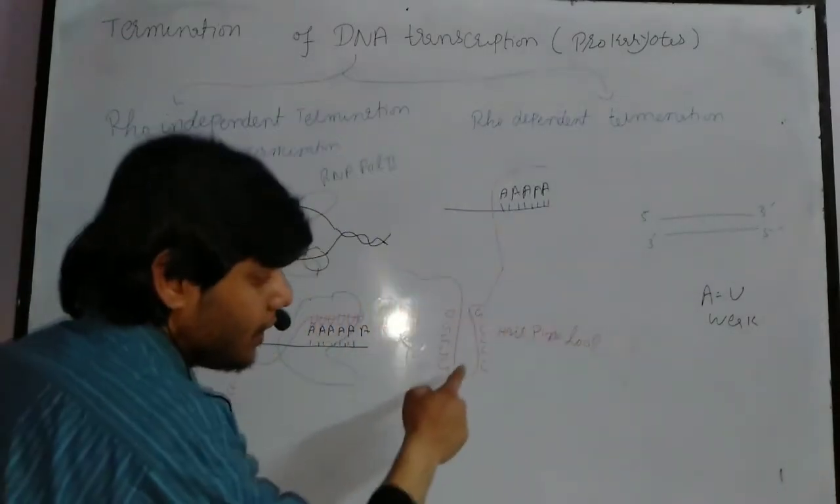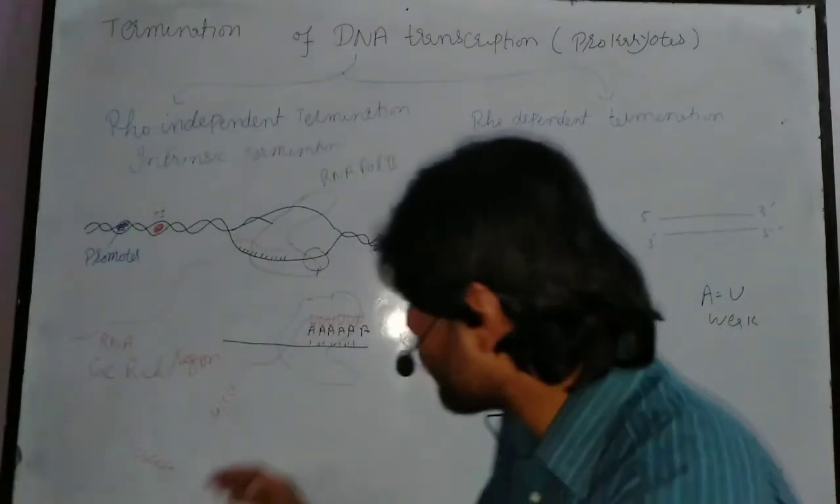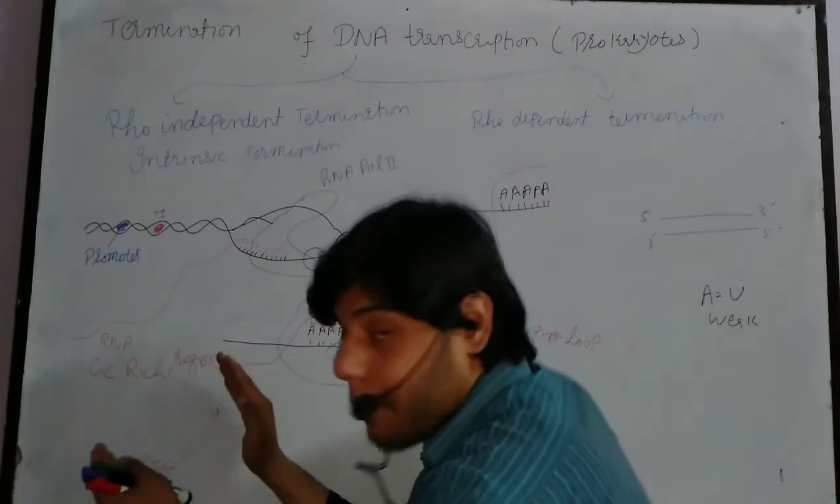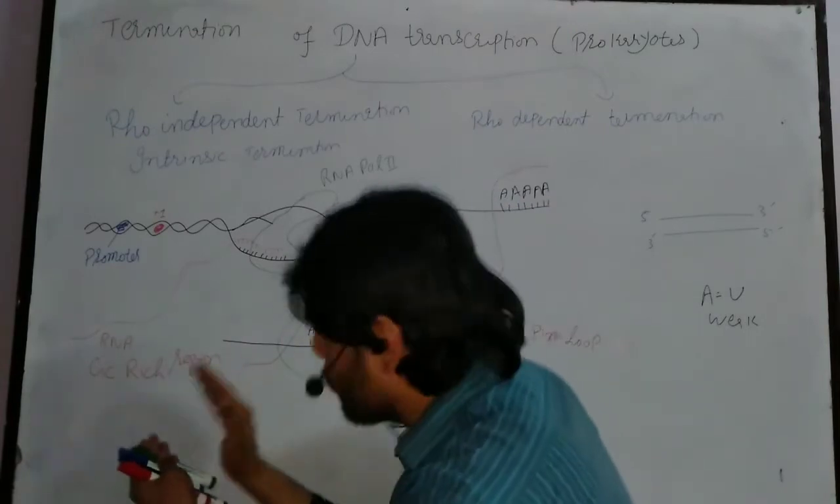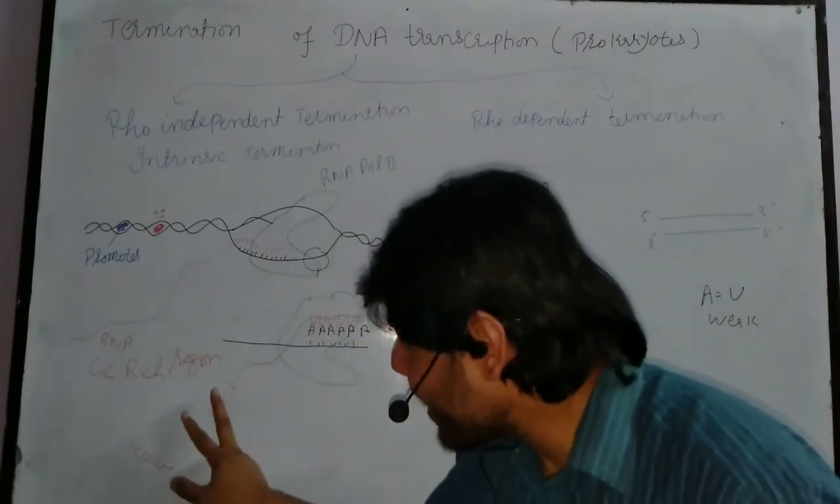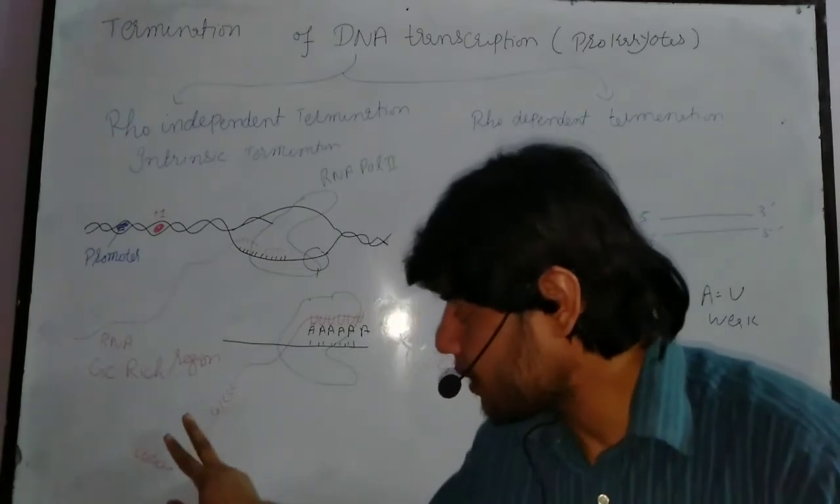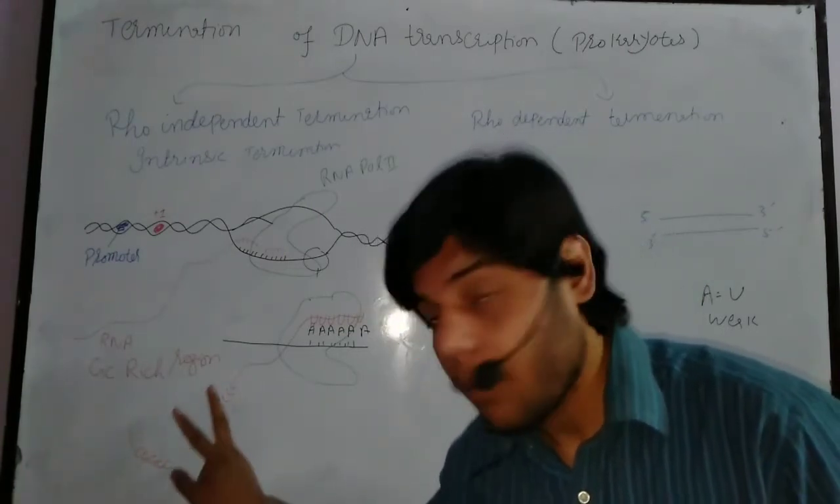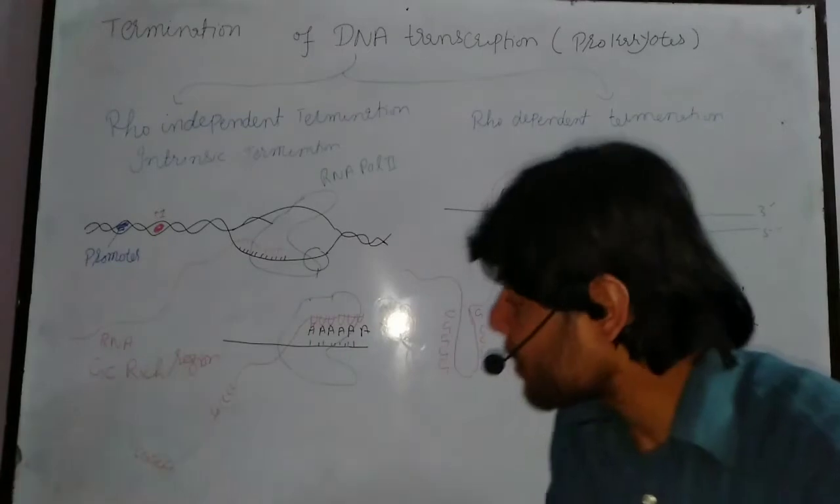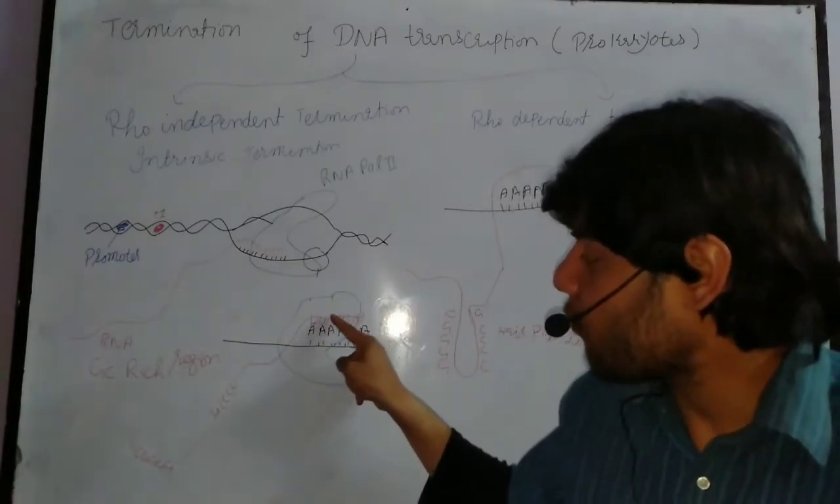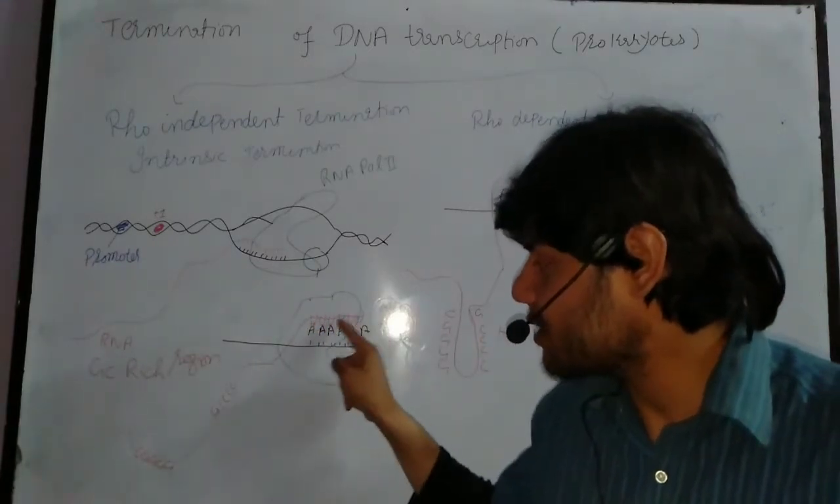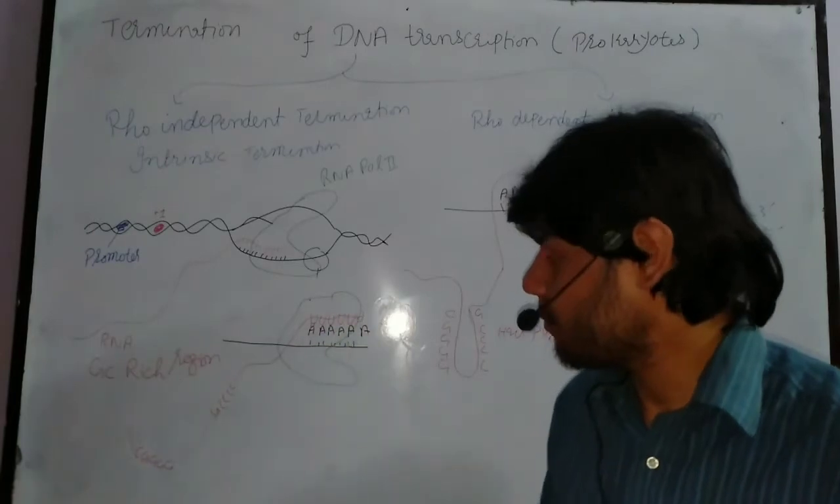So as you can see, hairpin loop structures are formed. How? Because they can come closer to each other. Remember, when these two regions come closer to each other, what actually happens? There will be a force or a tension created on this area.